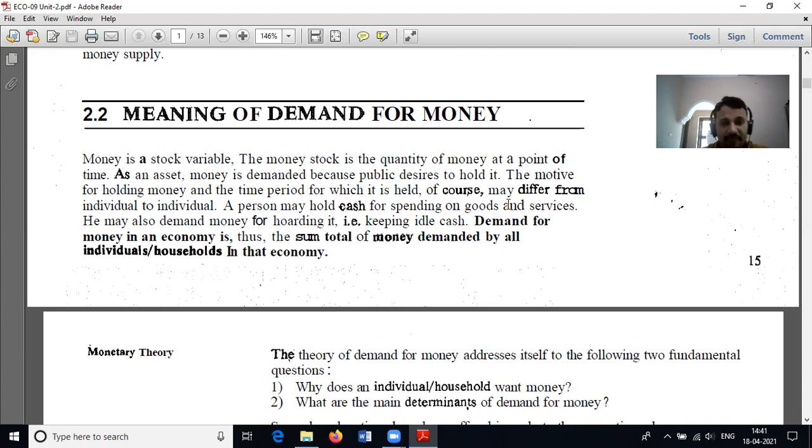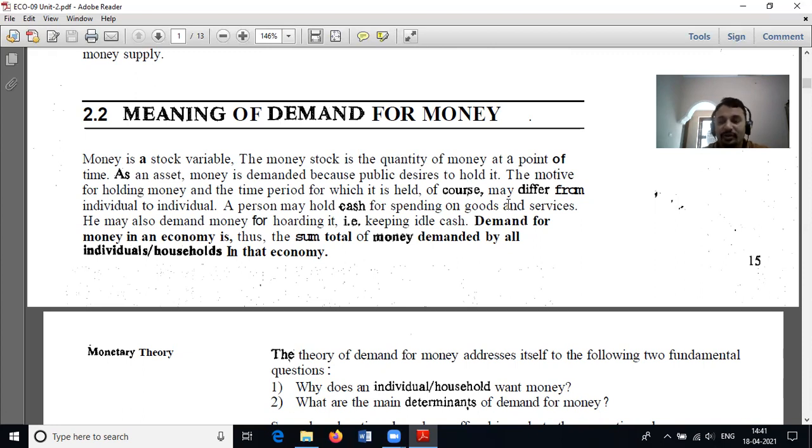As an asset, money is demanded because the public decides to hold it. The motive for holding money and the time period for which it is held may differ from individual to individual, or organization to organization. Somebody may keep money for a long time, somebody for a short time.